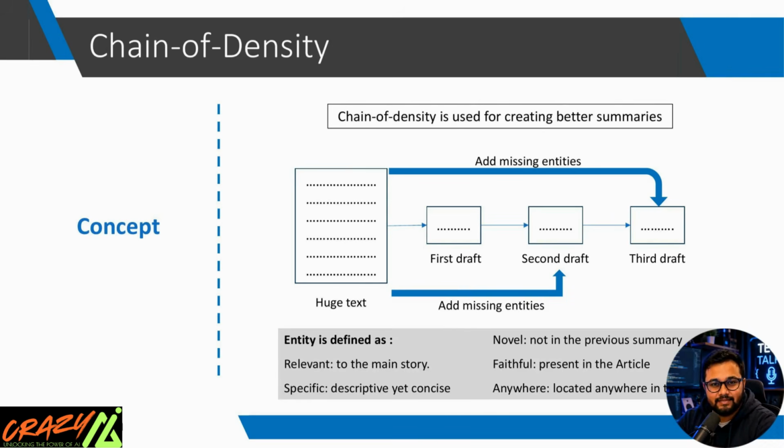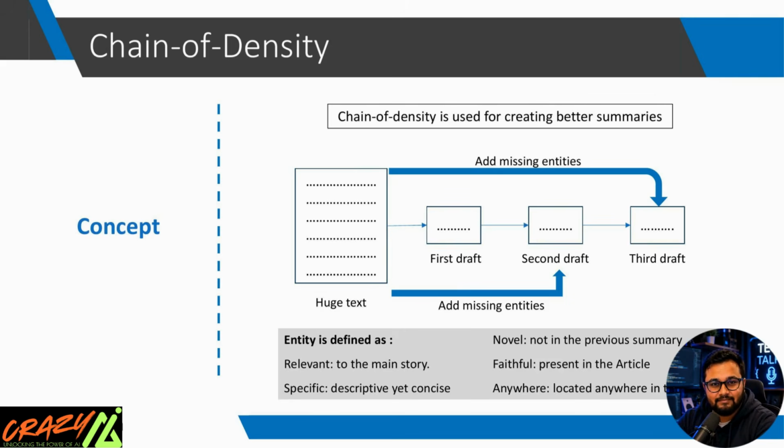What does density mean? Think about a sponge. A dry sponge contains very little water. A wet sponge contains much more water without becoming much bigger. Chain of density works exactly like that. Each new version of the summary contains more useful information without becoming longer. The goal is maximum information in minimum words.